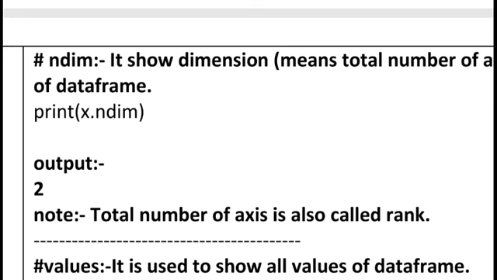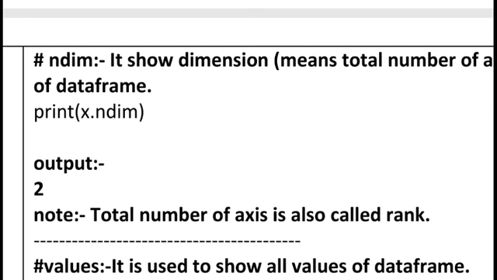When we have a single row, we have one dimension. When we have a single column, we only have one dimension, but when we have more than one row or more than one column, it becomes a table, and a table always has two dimensions in NumPy or in a data frame.